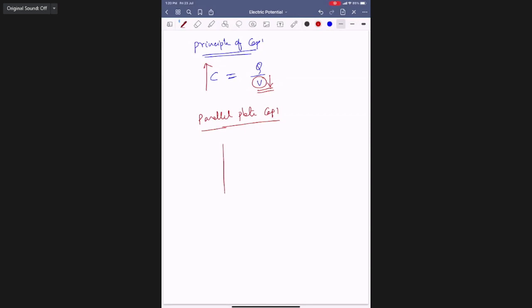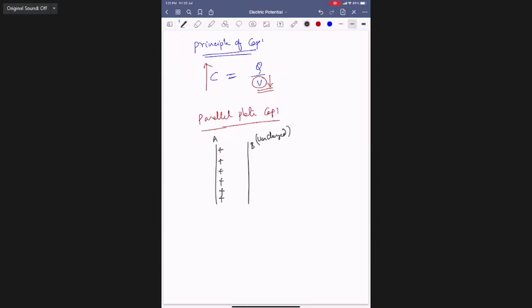Let us say I have taken a plate A, which is positively charged. What I will bring is another plate B, which is uncharged. I'll bring it very close to A.